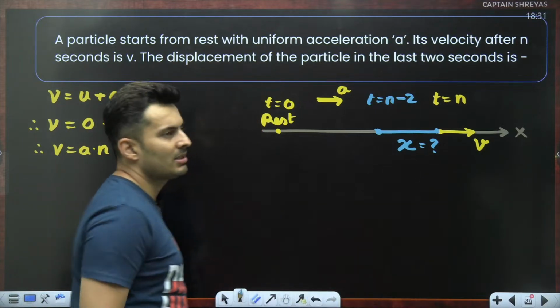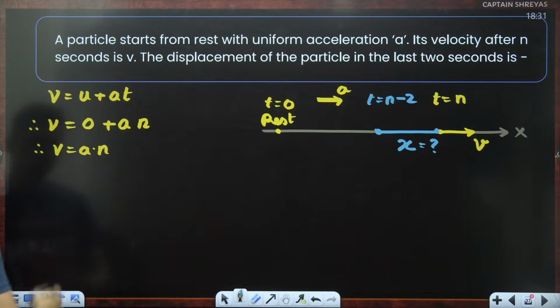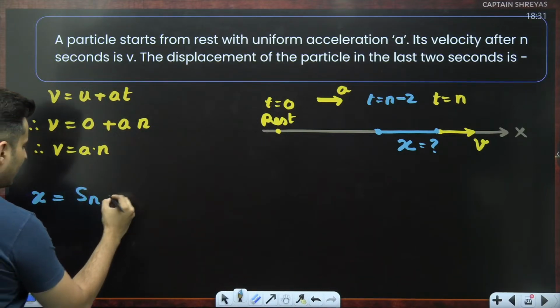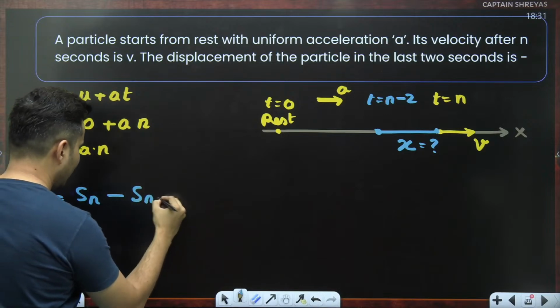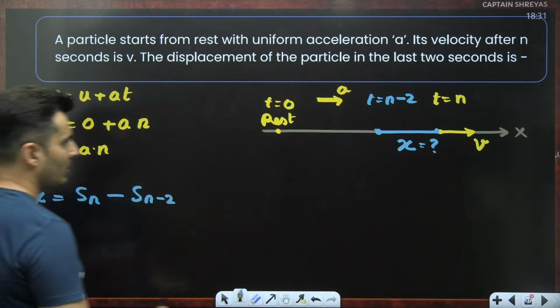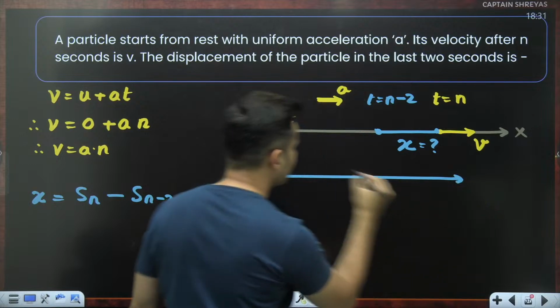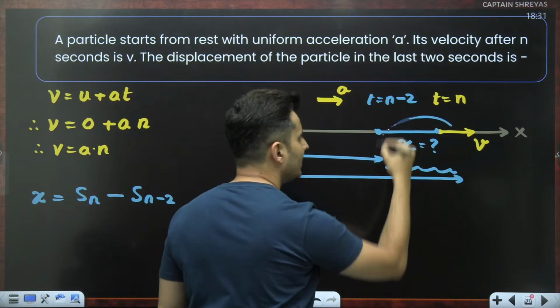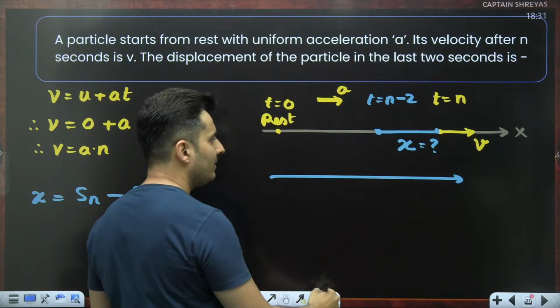I want to find the displacement in the last 2 seconds. So x is the displacement till n seconds minus the displacement till n minus 2 seconds. Whatever is remaining is x. Agree with this?